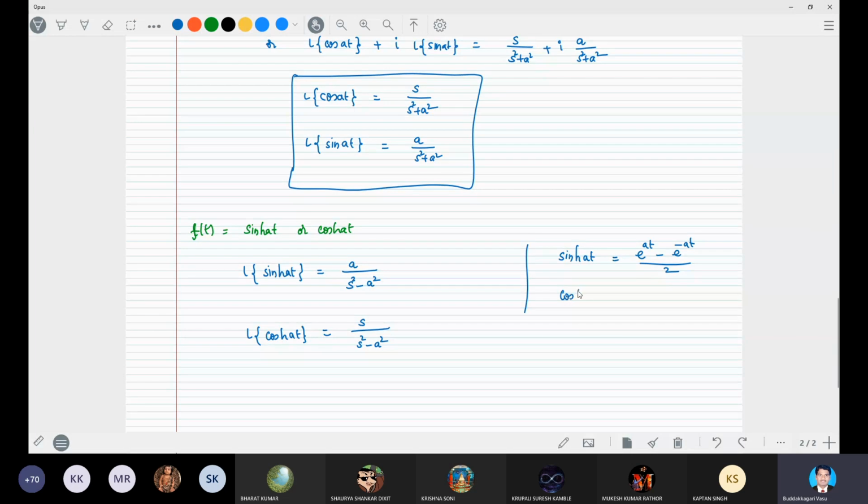Cosh at is e power at plus e power minus at by 2. Sinh x, cosh x, that's all.